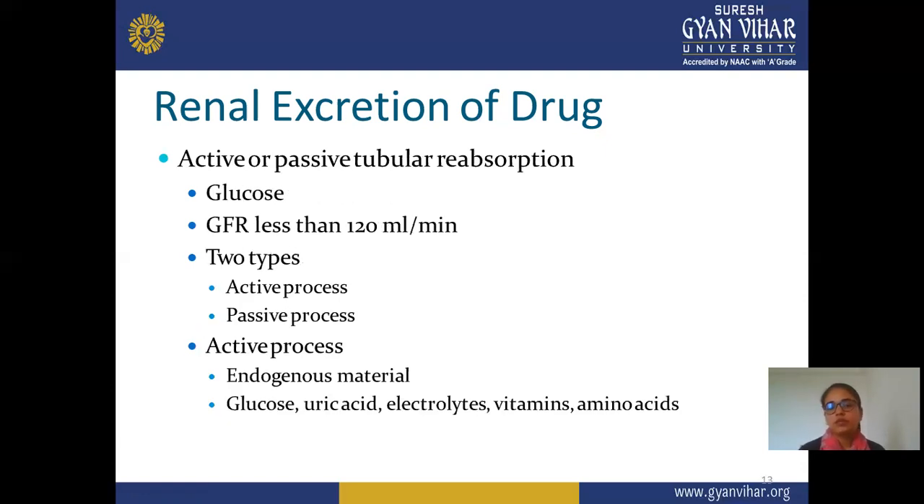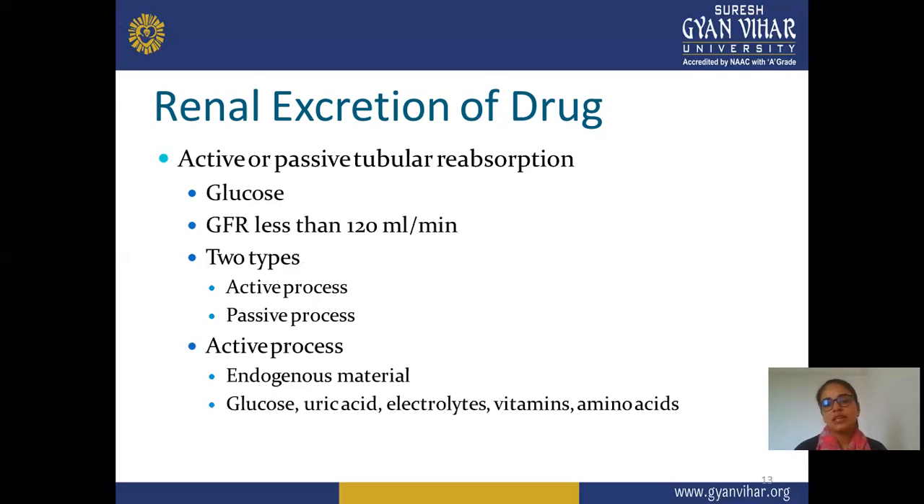Next, in active tubular reabsorption, some molecules or drugs get reabsorbed due to their nature. Glucose is one example which gets easily reabsorbed. Glomerular filtration rate is less than 120 ml per minute during reabsorption, because less amount of drug is excreted and less filtration takes place; the volume is approximately 120 ml per minute.